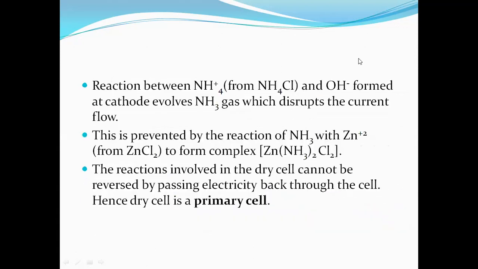Now we will see the composition like this: zinc chloride as well as ammonium chloride. It can form a complex like Zn(NH3)2Cl2. Now, when we are taking a battery, the battery contains three compositions: the anodic composition number 1, the cathodic composition number 2, and the third one, the electrolytic medium. Anode, cathode, electrolyte. And when we are discussing the electrolyte, zinc chloride plus ammonium chloride is known to be the electrolyte. We can form a complex.